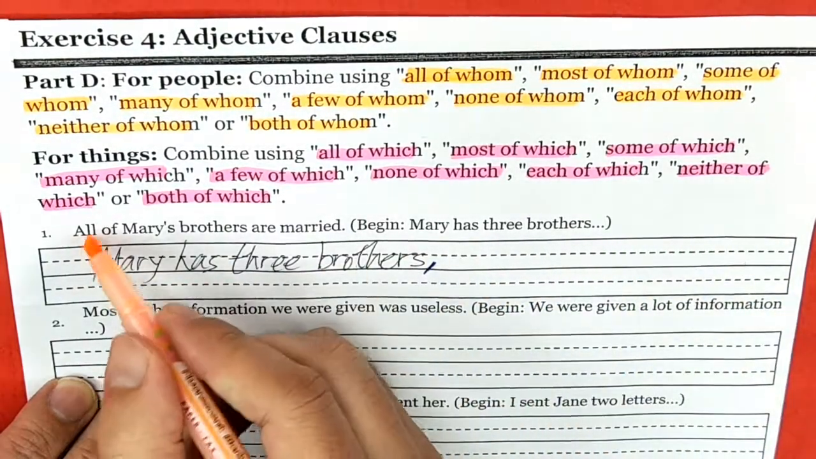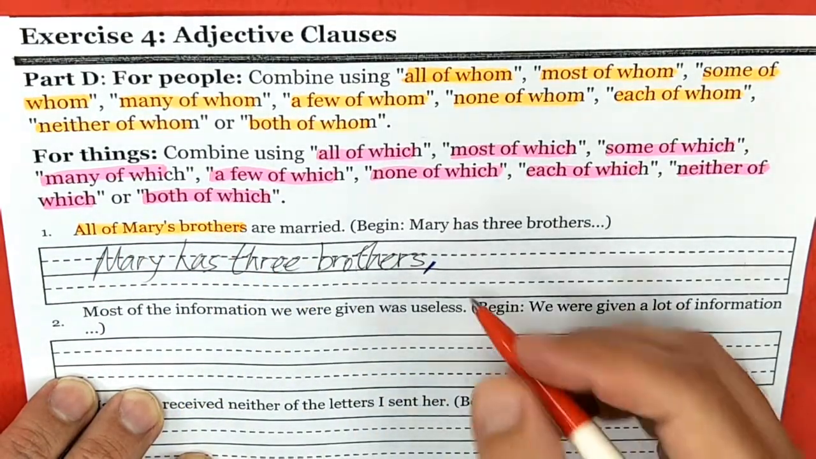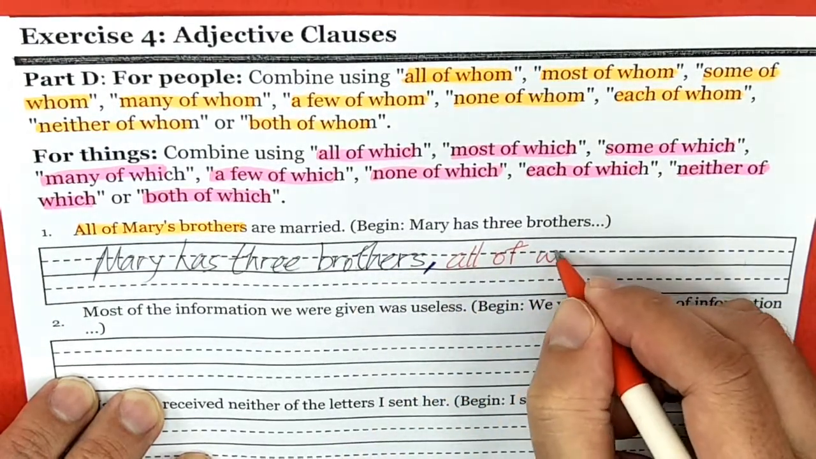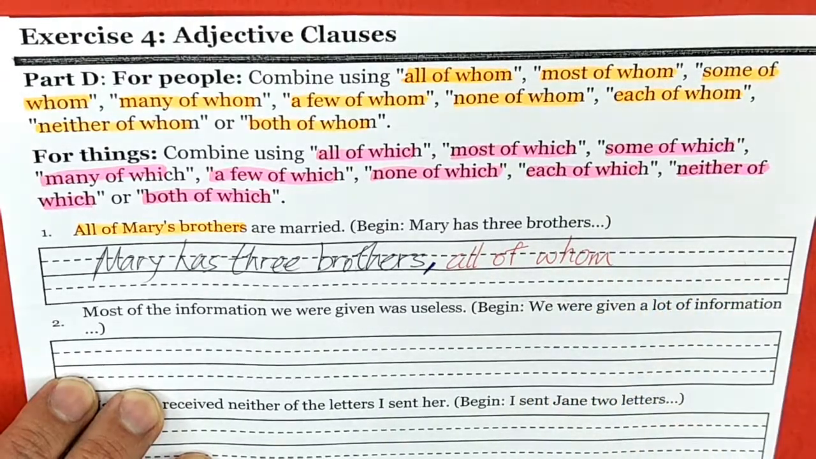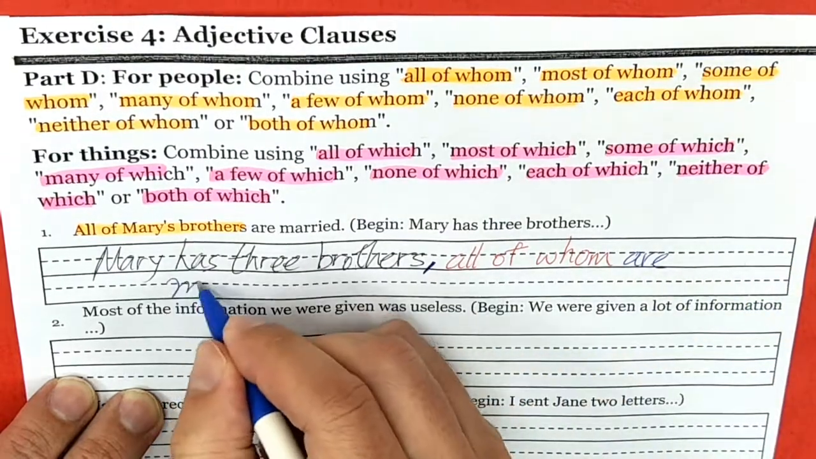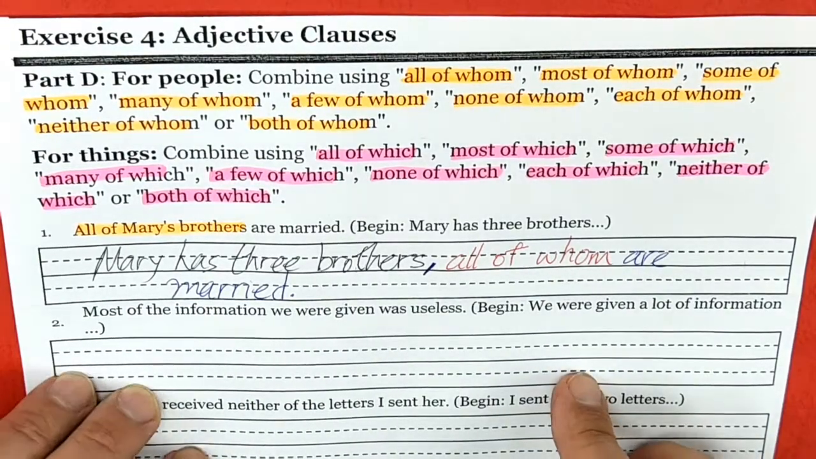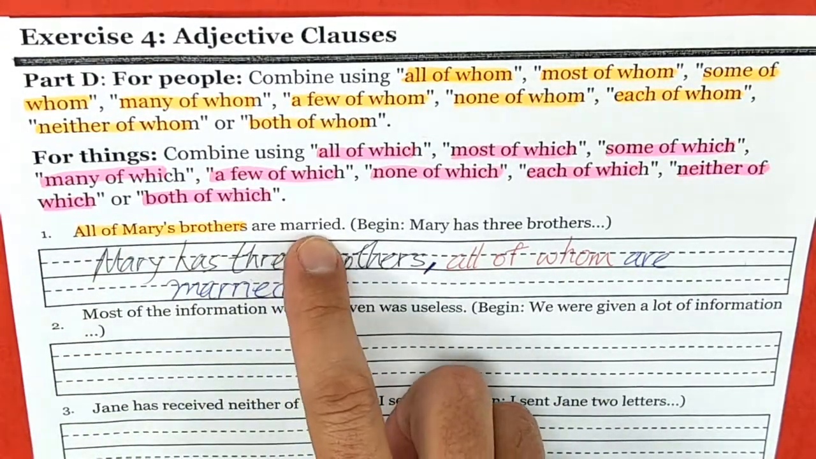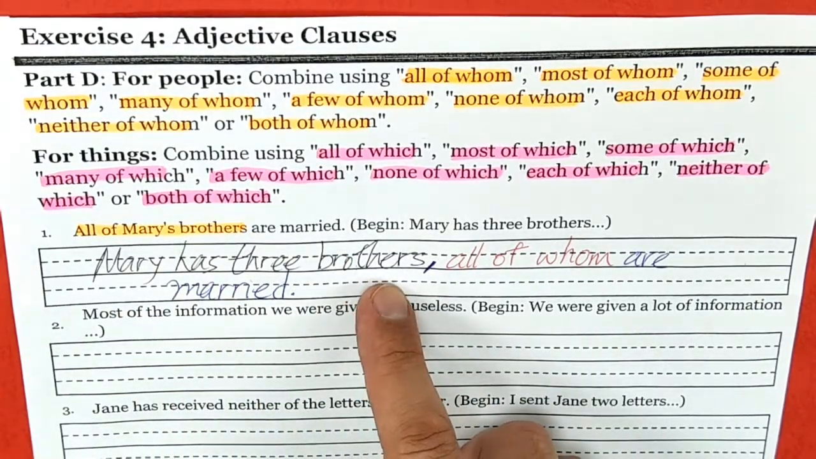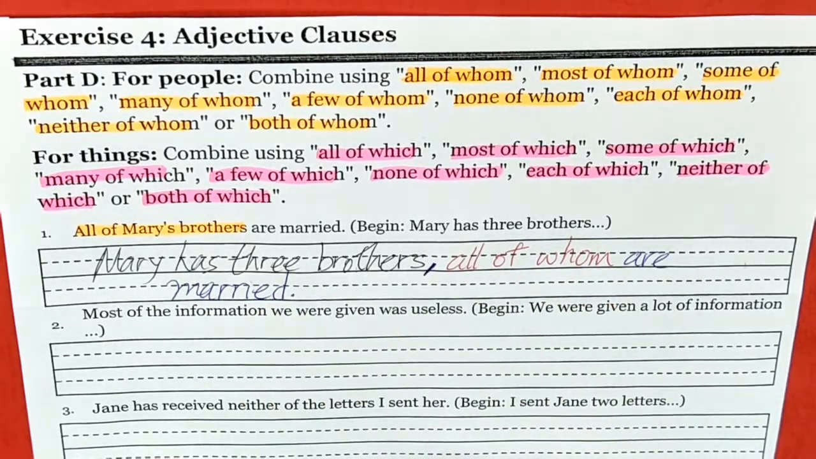Now look here. It says all of Mary's brothers. So we're going to use all of their brothers, their people, whom, all of whom are married. See? So all of Mary's brothers are married. We can also write, Mary has 3 brothers, all of whom are married. Right? Very easy.